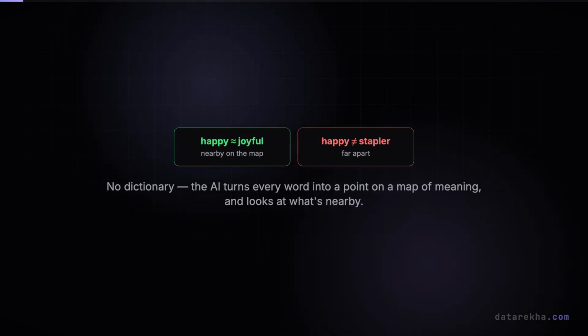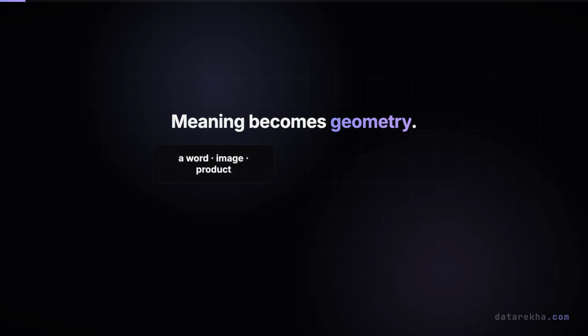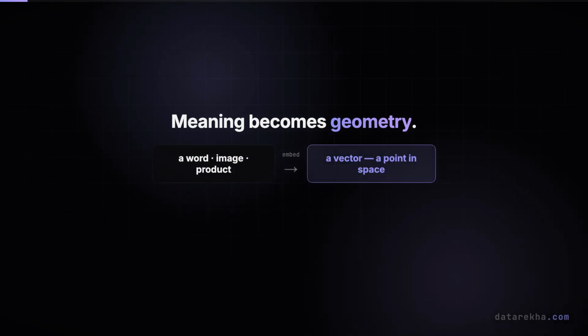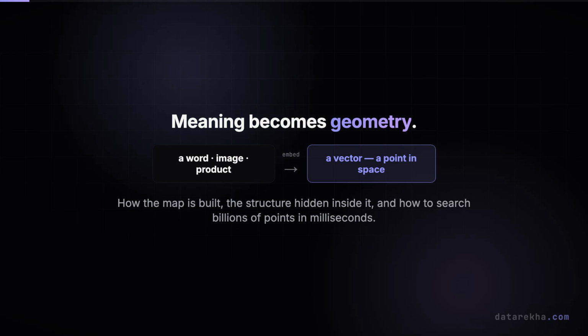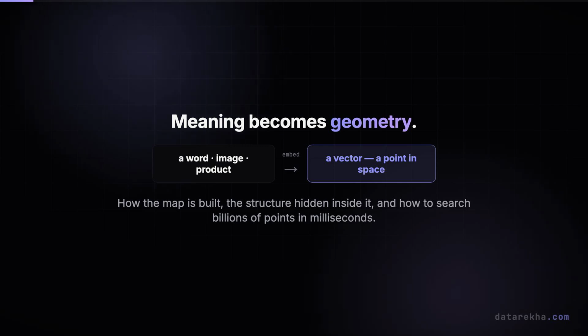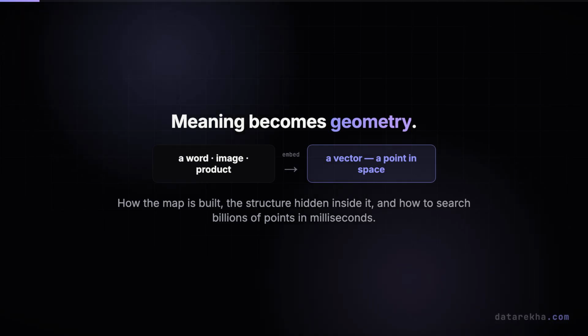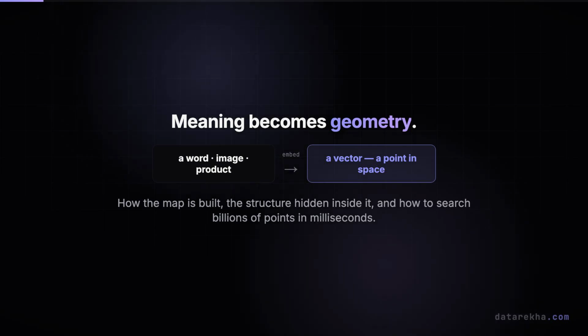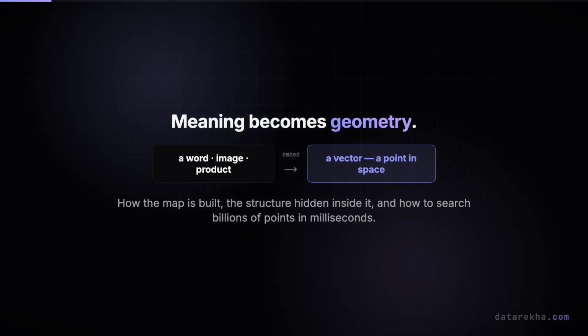Let's go deep. An embedding takes any object, a word, a whole sentence, an image, a product, and turns it into a vector, a point in space, placed so that meaning becomes geometry. Today we'll see three things: how that map is built, the genuinely beautiful structure hidden inside it, and vector search, how you find the nearest meaning among billions of points in milliseconds.